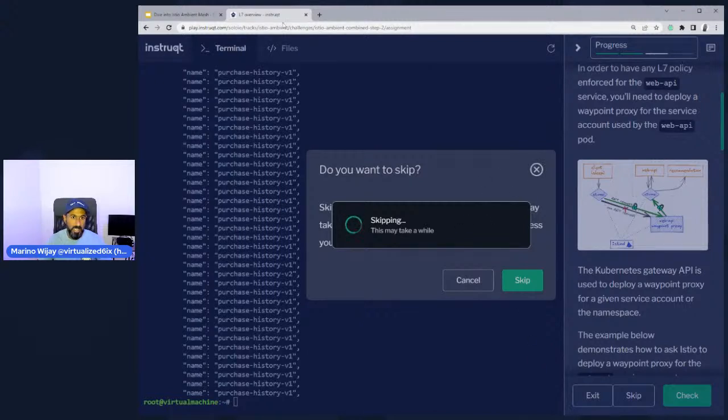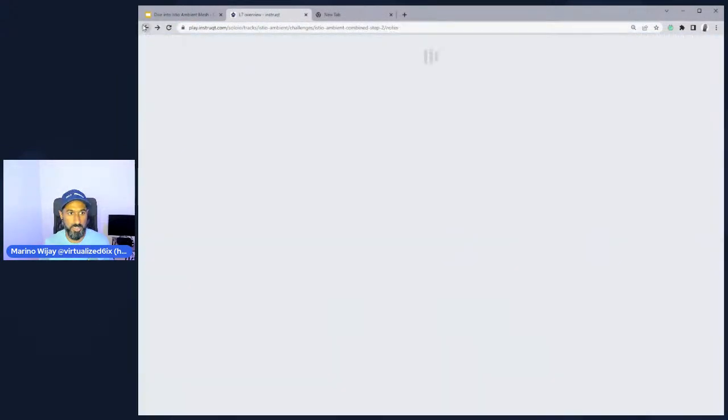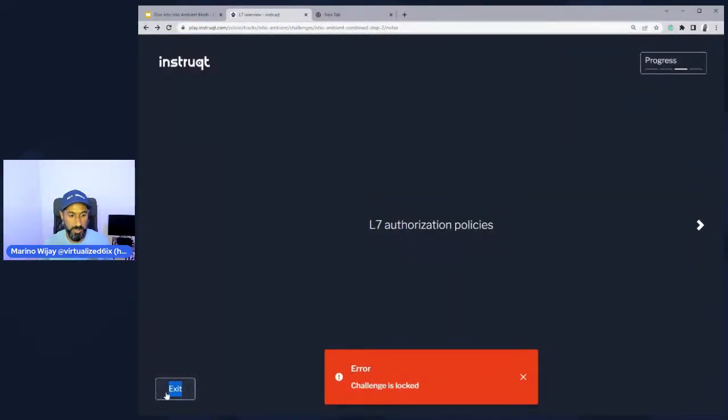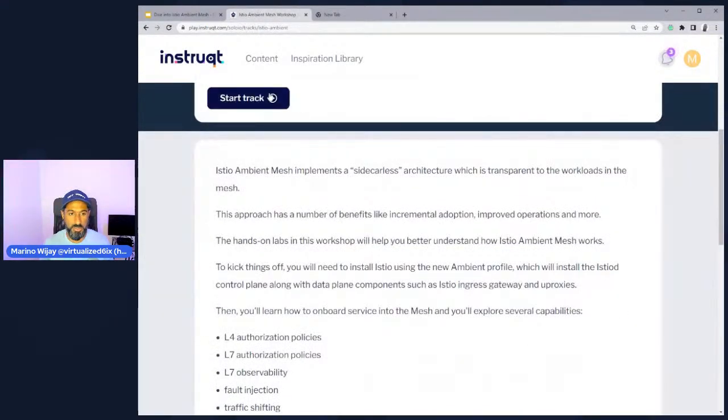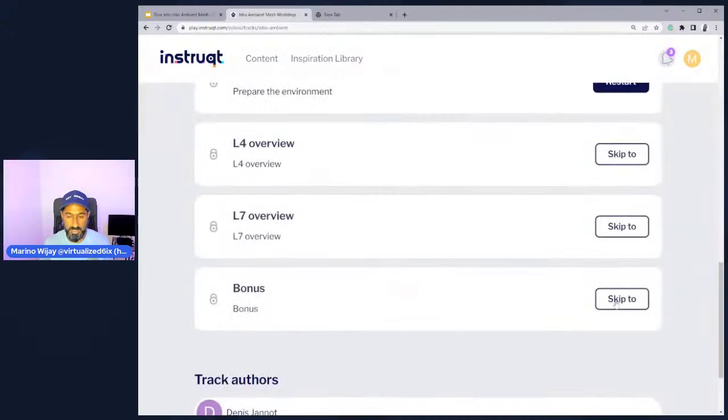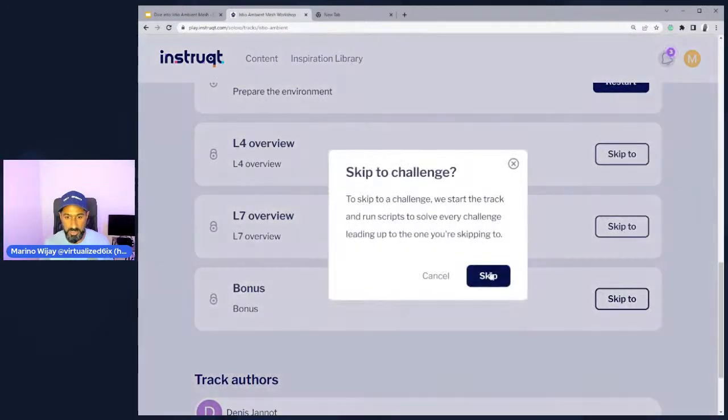Okay. I hope y'all are not getting this too, because that would be very uncool, and I didn't expect this to occur. But here's what I recommend, right? I'm actually going to go back. I'm going to exit, and I'm going to stop the challenge, and I'll skip to that last challenge there.